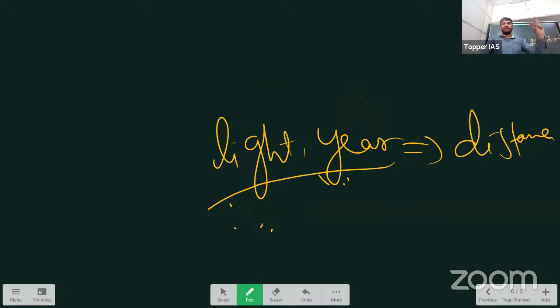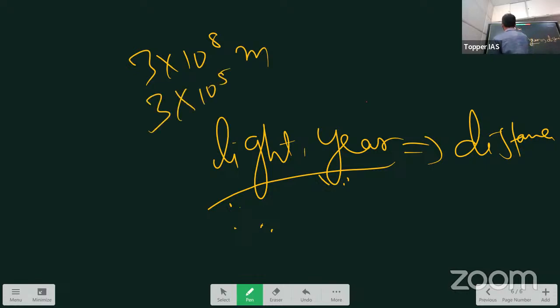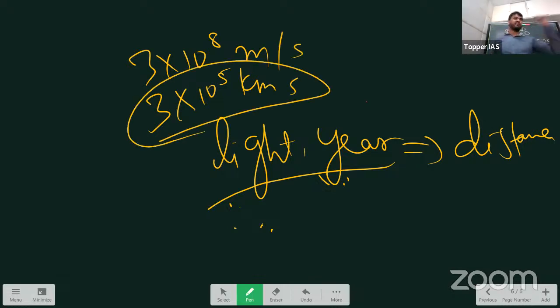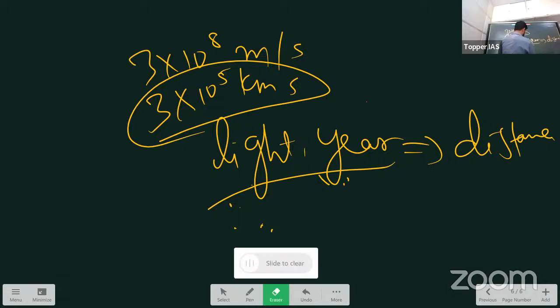You know that a ray of light travels 3 lakh kilometers, which is 3 into 10 to the power of 8 meters. In kilometers, 3 into 10 to the power of 5 kilometers per second. In 1 second, light travels 3 lakh kilometers. So when light travels continuously for 1 year, the distance it covers is called a light year. That is why it is a measurement of distance.